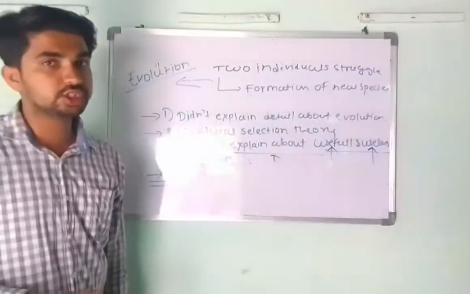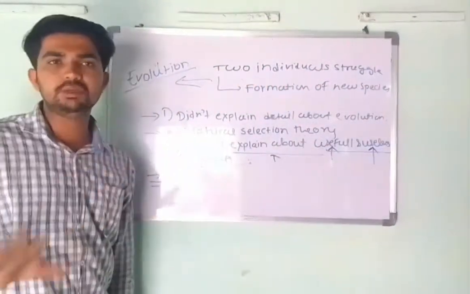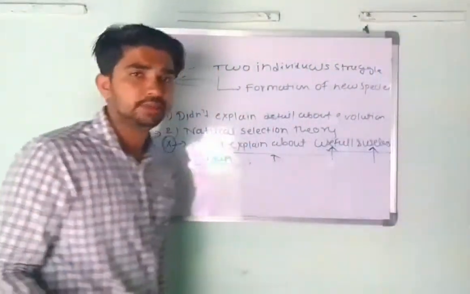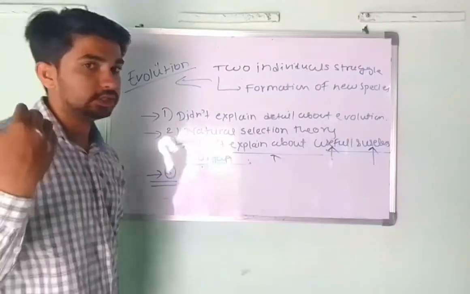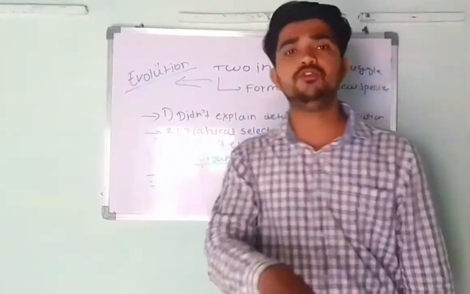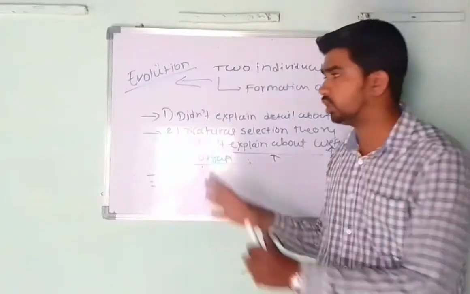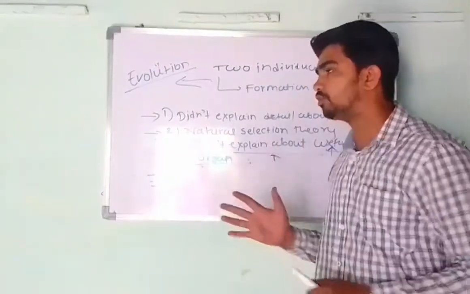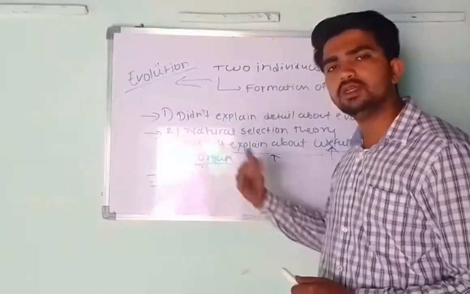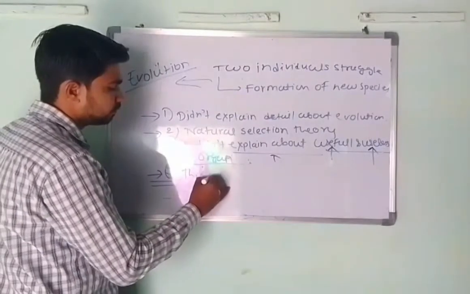But due to the objections, this theory is not applicable. Okay, this theory is not acceptable for the evolution theory. But this theory gives us a lot of information about the evolution process, more information.